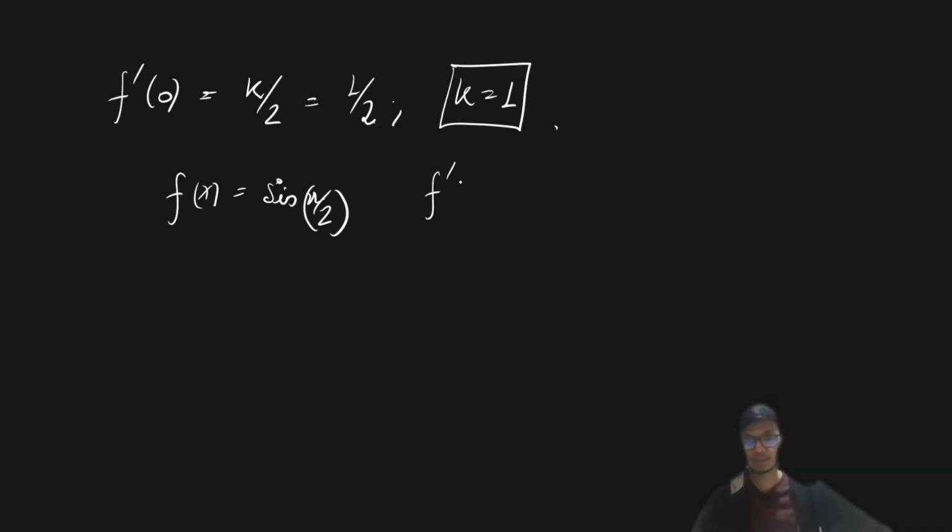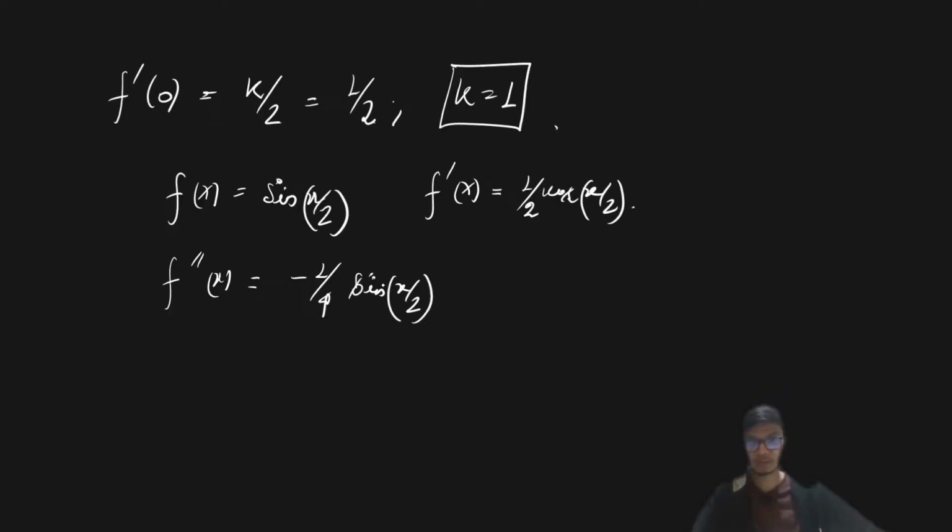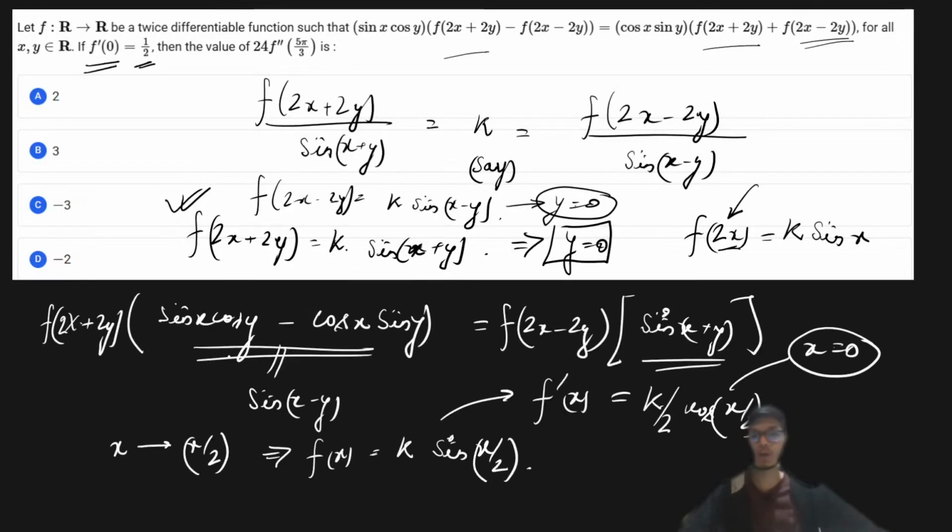So therefore the derivative of f(x) is going to be half times cos of x by 2. And if I find the second derivative of this particular function, it is going to be minus 1 by 4 sine of x by 2, right? And therefore we need to calculate the value of 24 times the second derivative of f at 5 pi by 3.